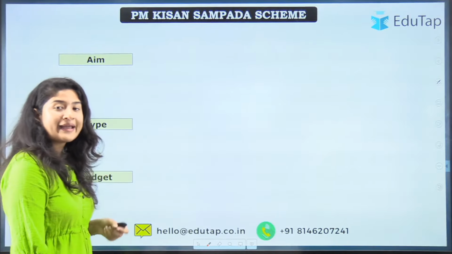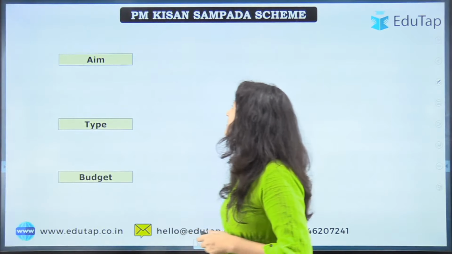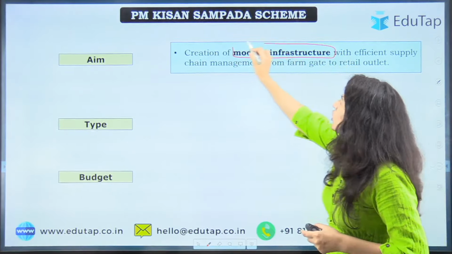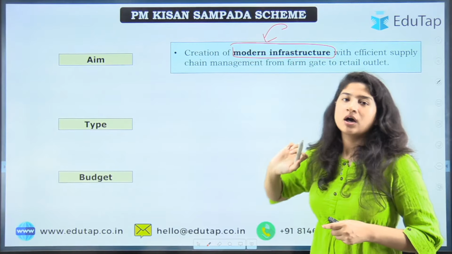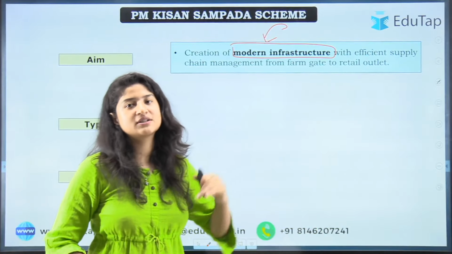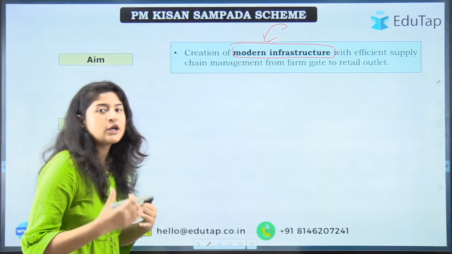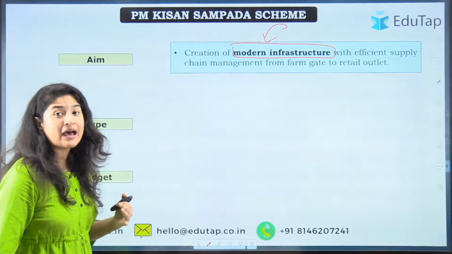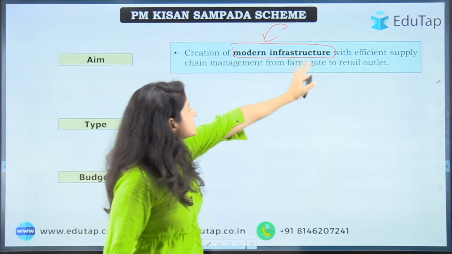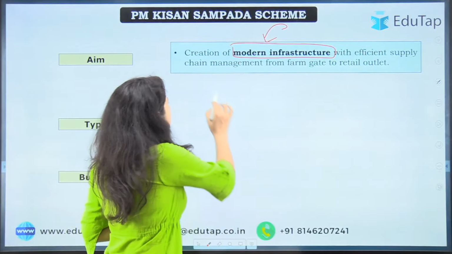Now let's talk about the aim. See, the aim of the scheme is to create modern infrastructure. What modern infrastructure? Such food processing industry should be set up, such modern infrastructure should be set up, that would help to add value to the products that usually get wasted, right? So creation of modern infrastructure with efficient supply chain management.